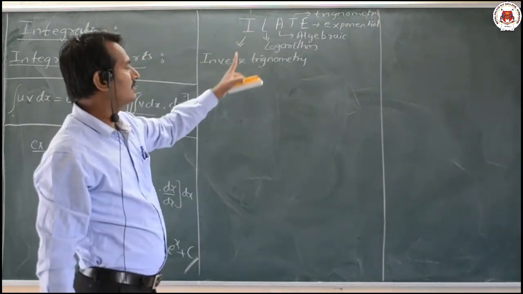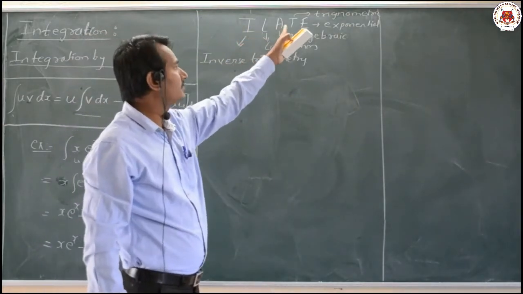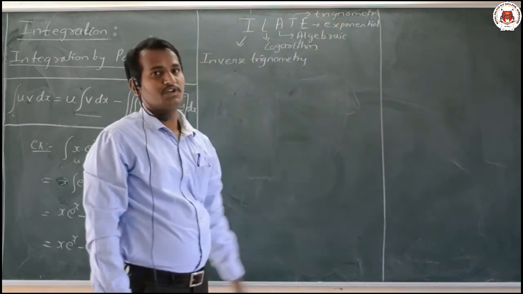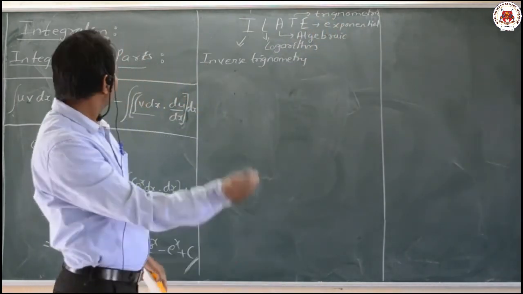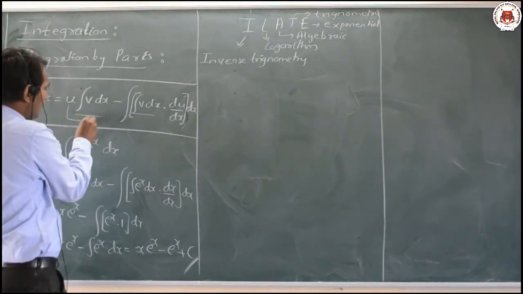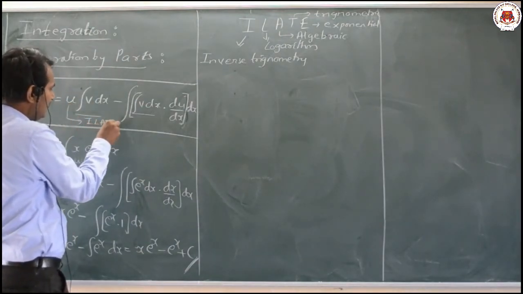Here I means inverse trigonometry, L means logarithmic function, A means algebraic, T means trigonometric, and E means exponential function. That means this part u, you have to choose by making use of the ILATE form.